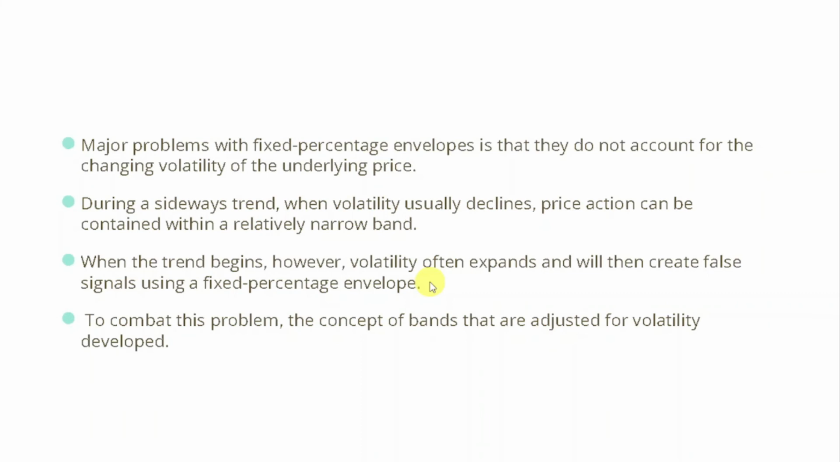Sometimes when the volatility is a lot higher, these envelopes can give you false signals, and whenever the volatility is low, these envelopes will generate very few signals. So to fix this problem, we included volatility, and that's how we made bands.